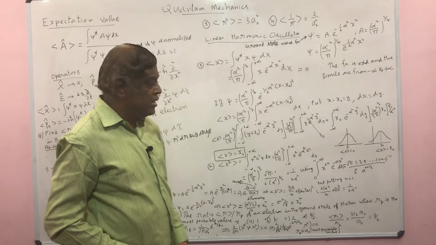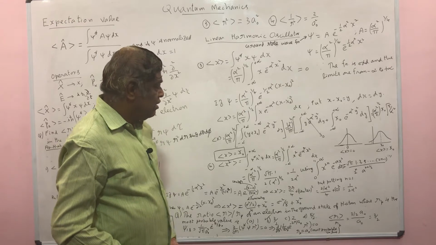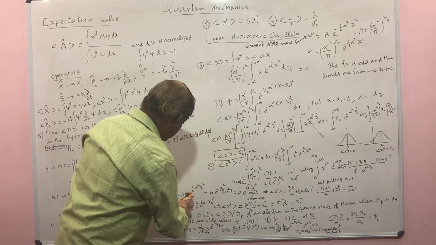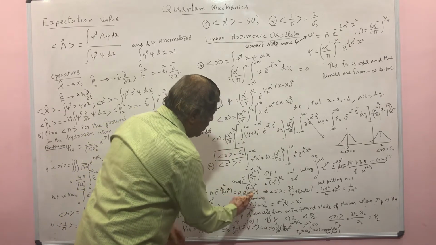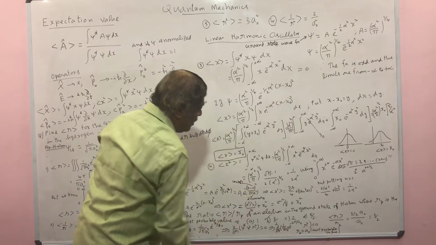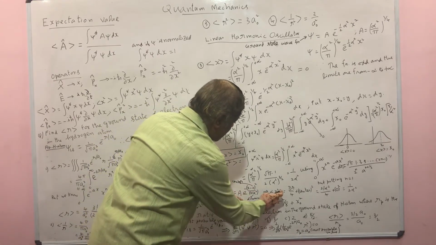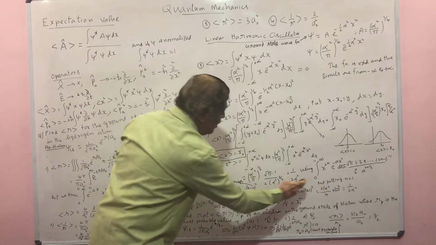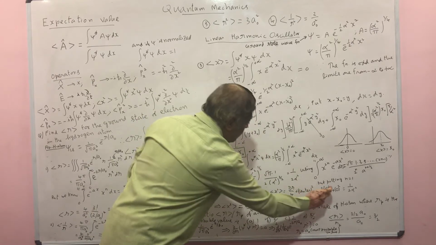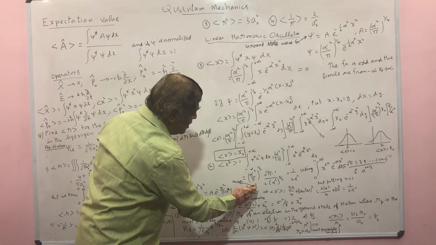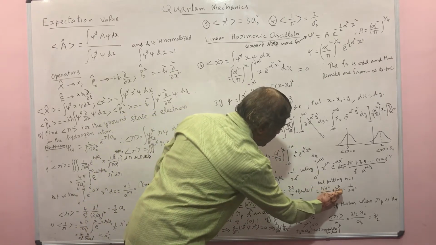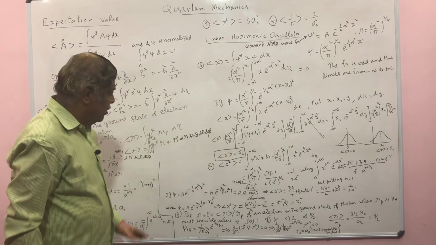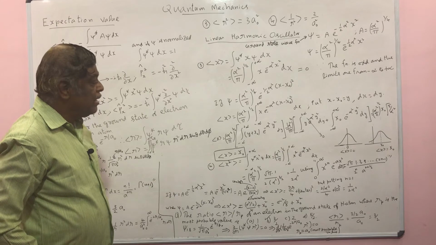In a competitive examination, time is also important. So if you use this idea, you express the given function in this form, you find the center, you find the denominator. If both are known, then the expectation value of x square is equal to denominator by 4 plus center square. The denominator is 2 by alpha square, divided by 4, plus the origin square. Here the center is 0, so 0 whole square is 0. So this is 1 by 2 alpha square. Without evaluating the integral, you can easily obtain the result.